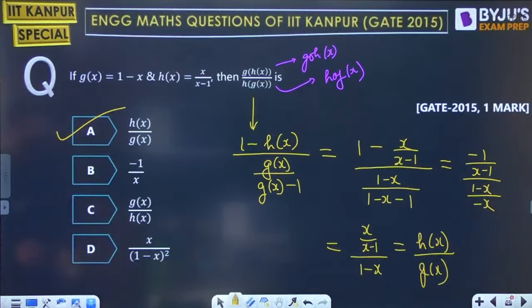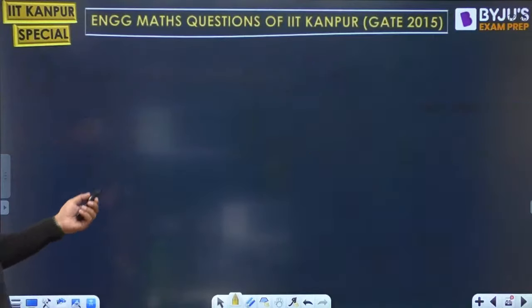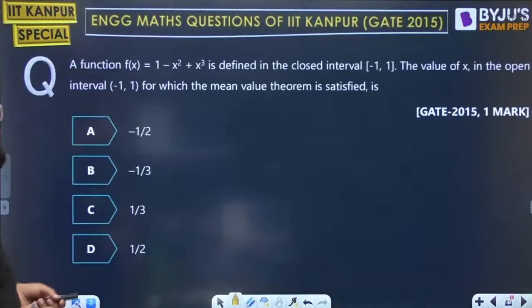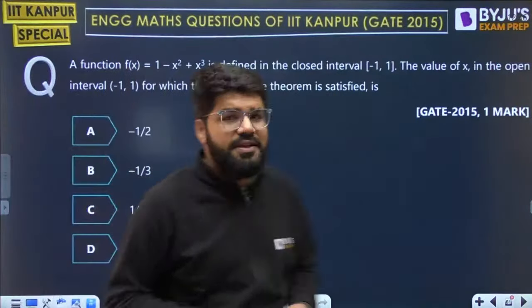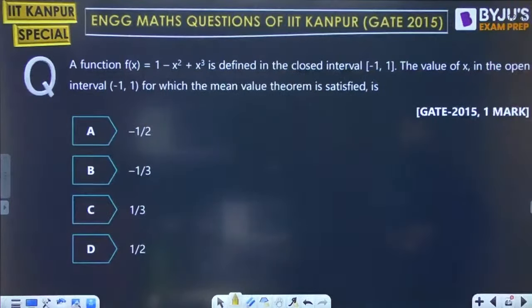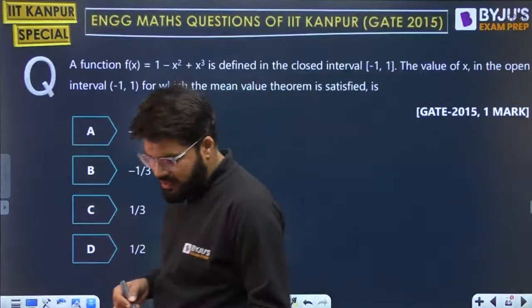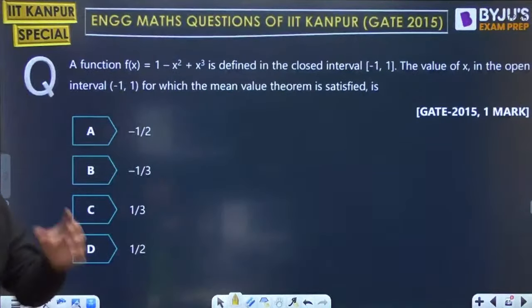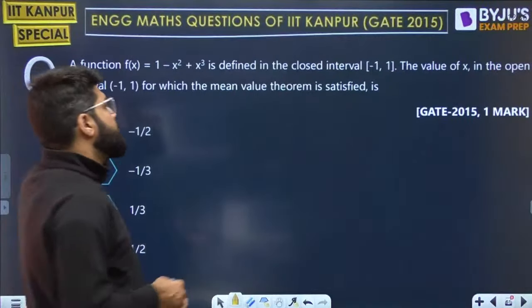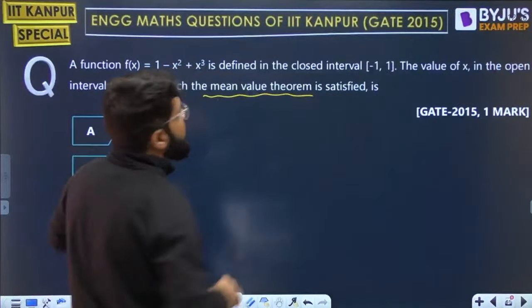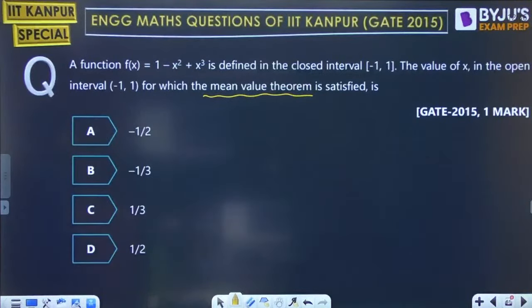Okay, let's go ahead to the next question. This is a basic substitution based question only. What is the next question? A function fx is equal to 1 minus x square plus x cube, defined in the closed interval minus 1 comma 1. What is the value of x in the open interval for which the mean value theorem is satisfied? Tell me.